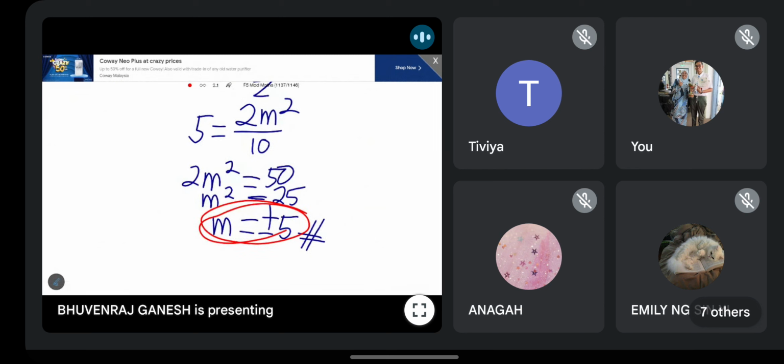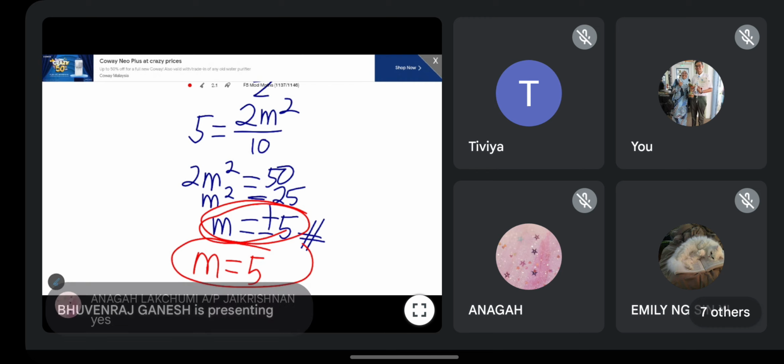Remember guys, but of course, let's say tiba-tiba you forget this concept. If you write M is 5, will you get the mark? The final answer mark? Adakah kamu akan dapat markah akhir? Let's say you never write negative 5. Kamu tak tulis negative 5. Do you get the full mark? Yes or no? Yes, the answer is yes.